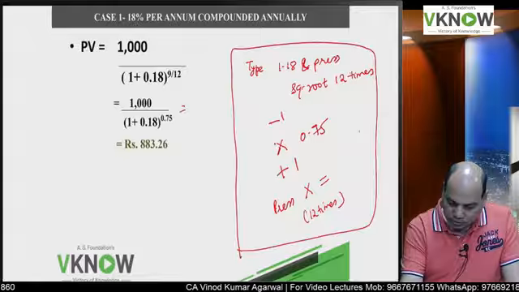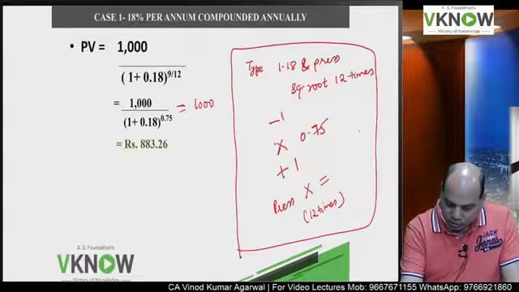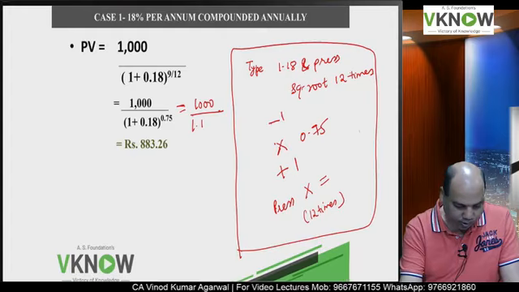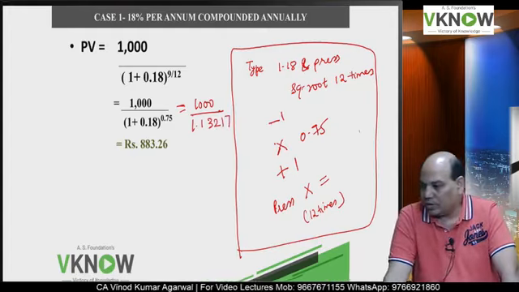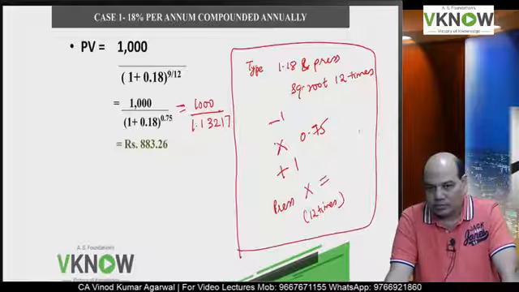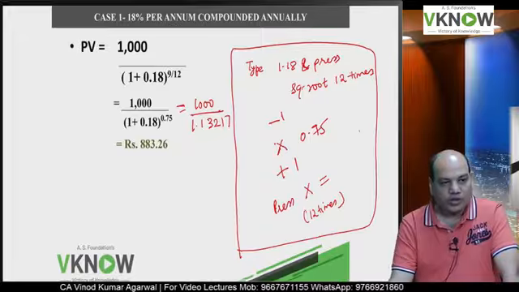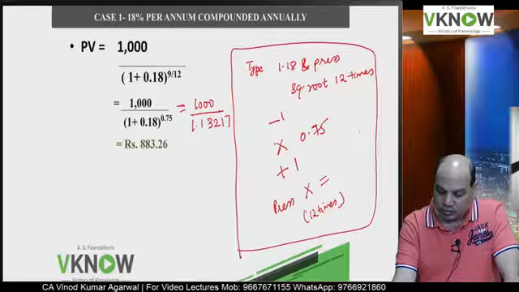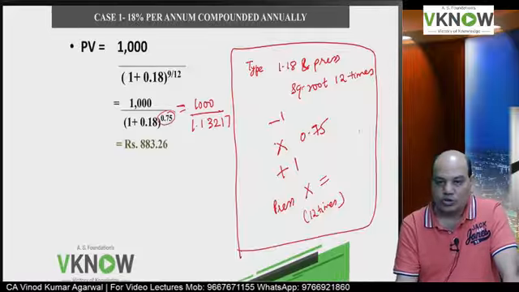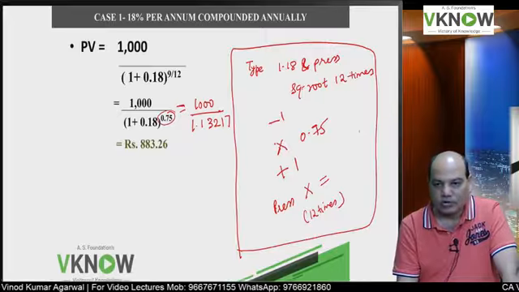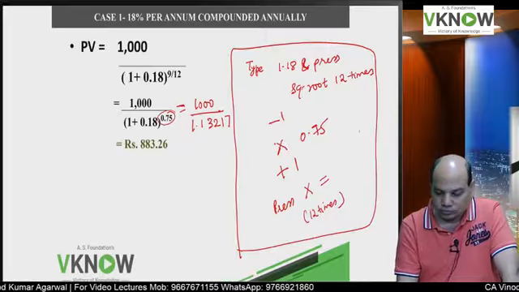So basically, in the denominator I got this number, 1.13217. Is it right? This way, if we have to solve with some power which is in fraction, we'll use this shortcut. It works on your calculator.